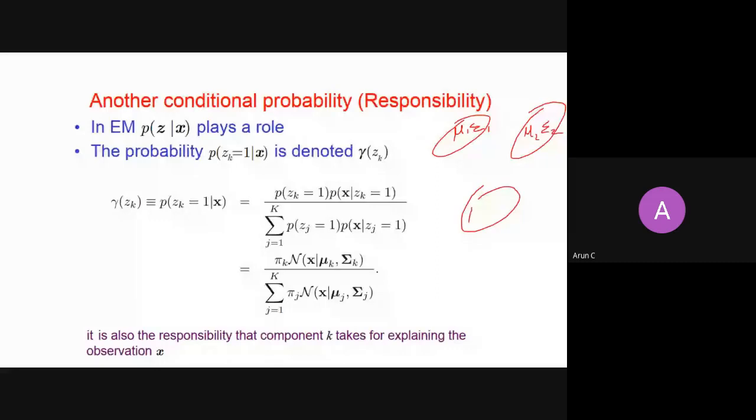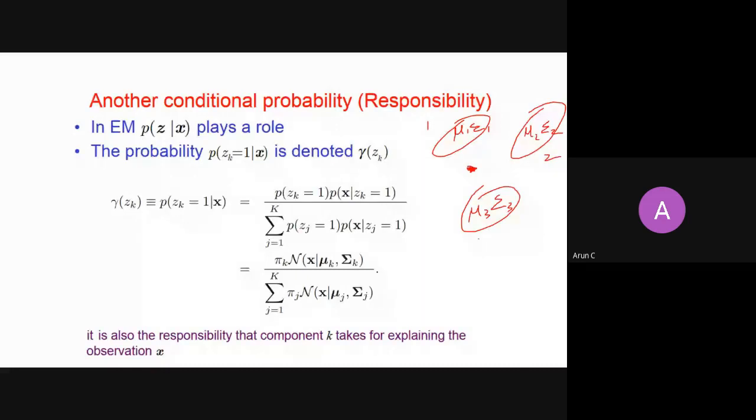So if somebody asks you for this x, what do you think, for this given x, what is the probability that it comes from cluster 1, right? What do you think that this same x is coming from cluster 2? What do you think that this same x is coming from cluster 3?